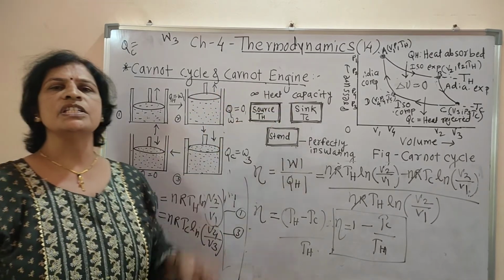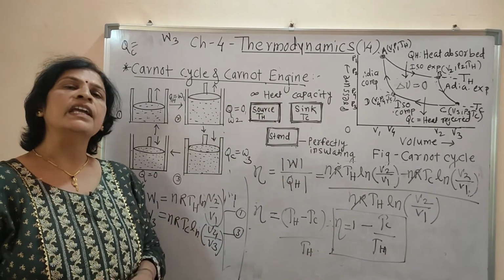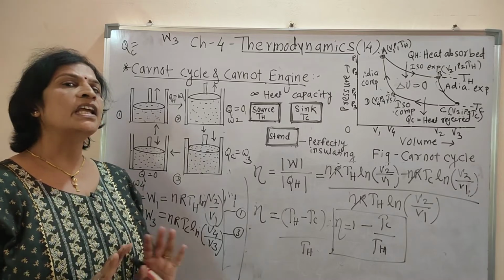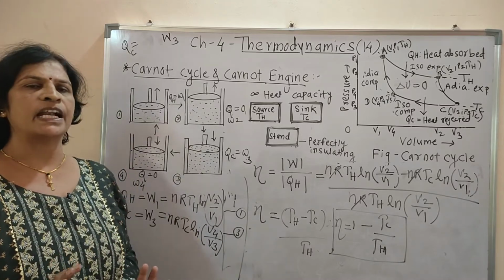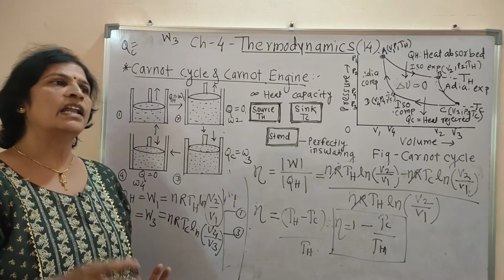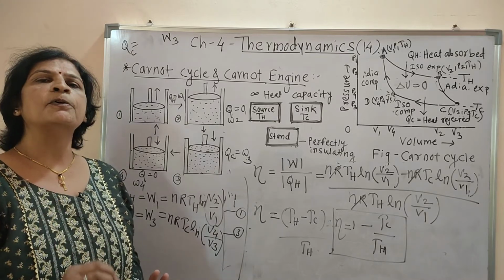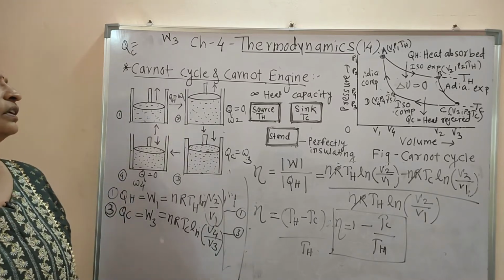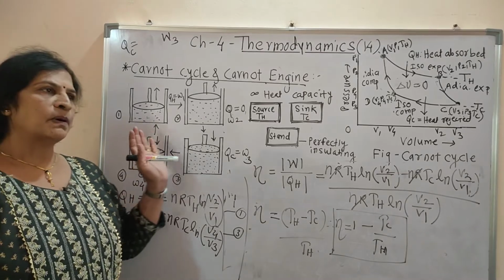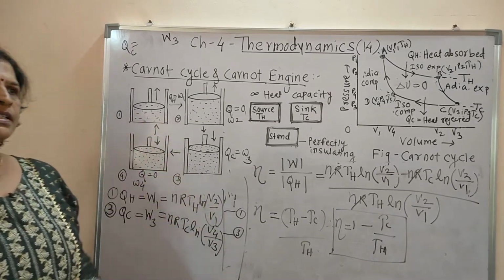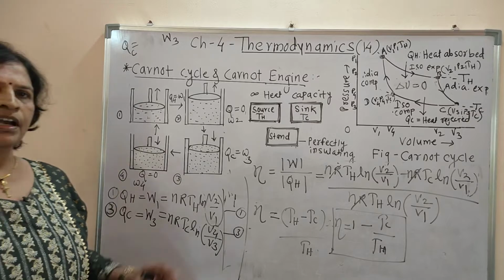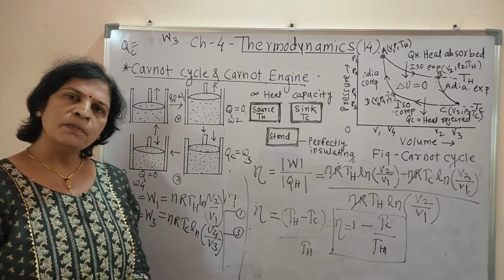The Carnot engine has the maximum efficiency. It does not exist in practice. It is an ideal, imaginary, hypothetical engine, and it was proposed by Nicolas Leonard Sadi Carnot in 1824.